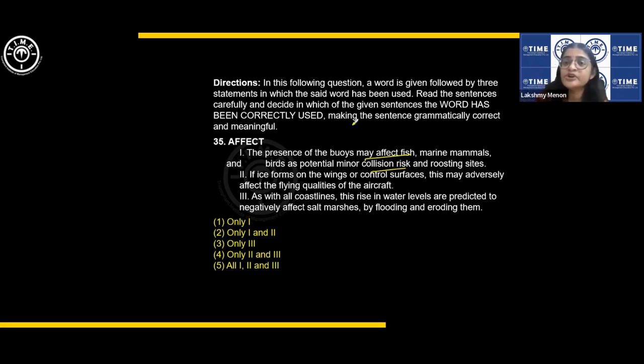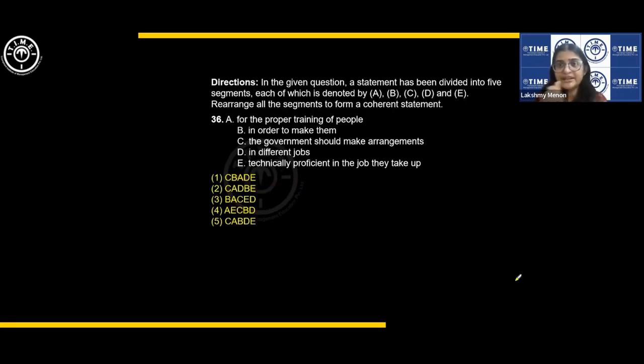If ice forms on the wings or control surfaces, talking of airplanes, this may adversely affect the flying qualities. Correct. As with all coastlines, this rise in water levels is predicted to negatively affect. Correct. So all three are correct. Did you see? I didn't read the rest. Once I understand that the usage is correct, pick it.